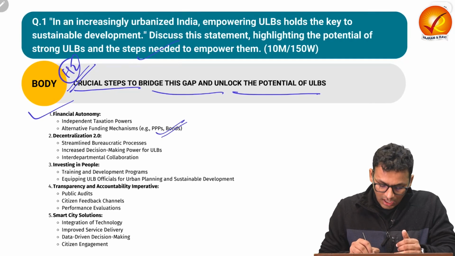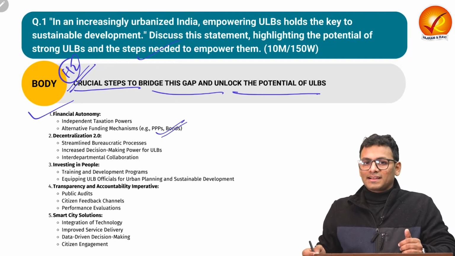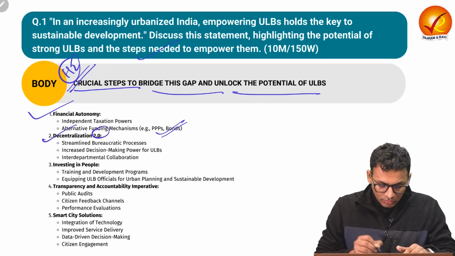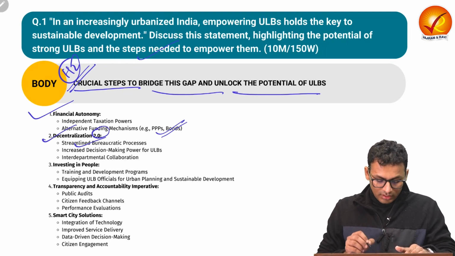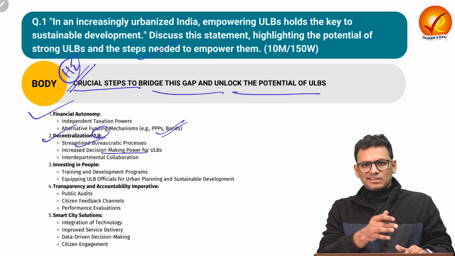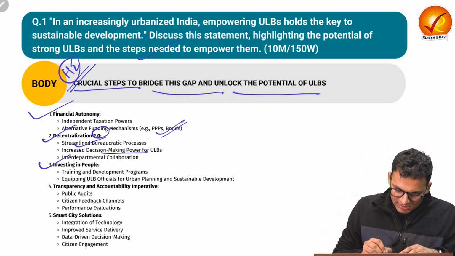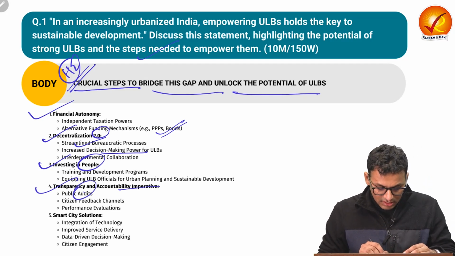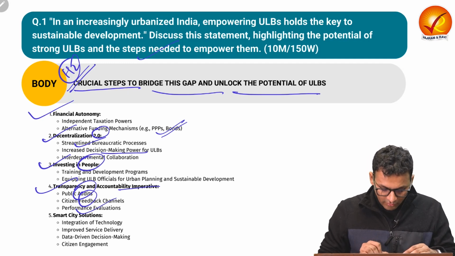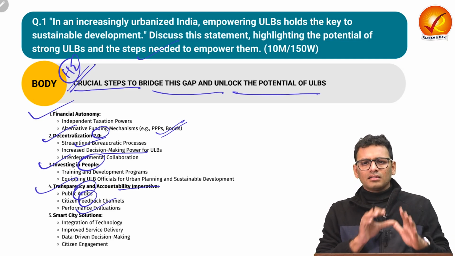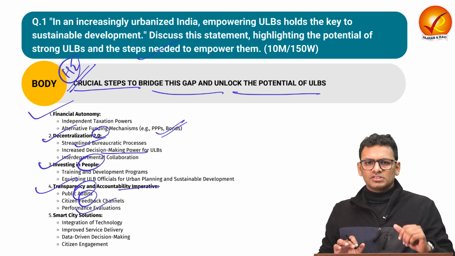Over here, we have seen how municipal bonds can also act as a kind of enabler for financial autonomy. Decentralization 2.0, where we can talk about streamlined bureaucratic processes and decision-making power can be delegated to ULBs by the state and the center. Investing in people, as in capacity building, transparency and accountability imperative. Over here, we are talking about audits, feedback grievance channels, and performance evaluation to ensure that a commensurate amount of funds are allocated for the efficient institutions.